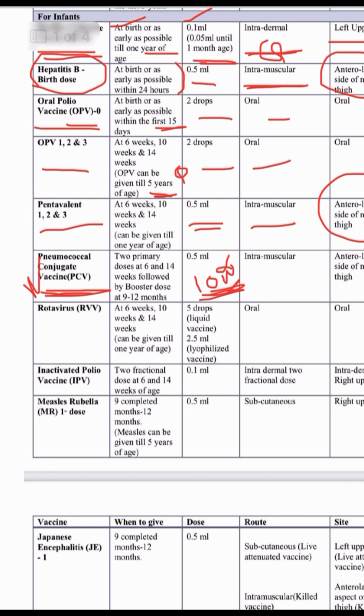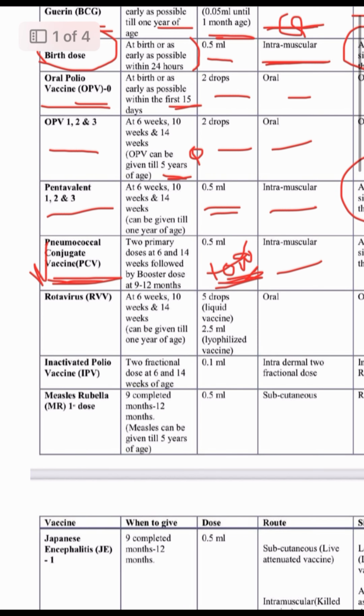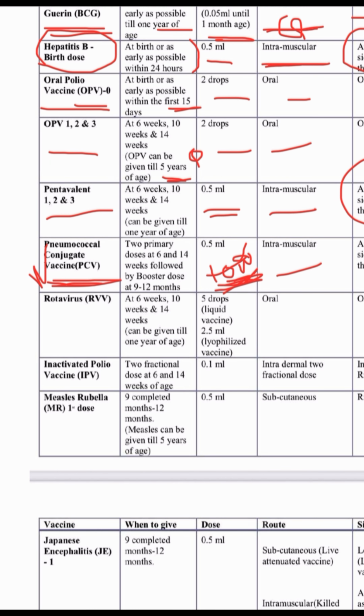The 10-week dose is not there, so it will be an MCQ. It is given 0.5 ml intramuscular in the anterolateral thigh. So no 10-week dose for PCV.